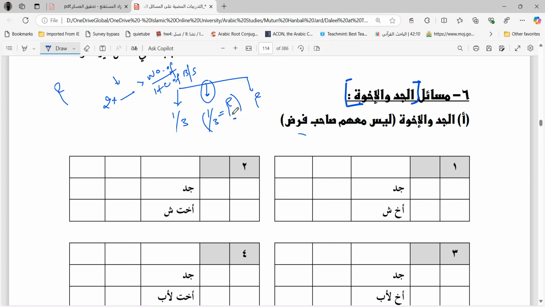Second, if two times of grandfather is equal to the head count of brothers and sisters, then it is the same whether you give by muqasama or straightforward 1 by 3. The answer is going to be 1 by 3. The third situation is when two times the grandfather head count is less than the head count of brothers and or sisters. In that case, 1 by 3 is better.